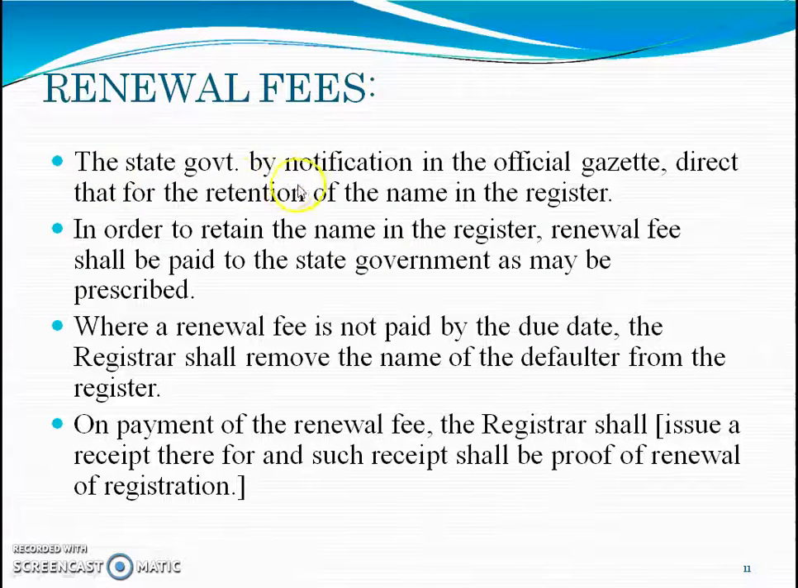Renewal fees for the registration. The state government by notification in the official gazette directs that, in order to retain the name in the register, a renewal fee shall be paid to the state government as may be prescribed. Where a renewal fee is not paid by the due date, the registrar shall remove the name of the defaulter from the register. On payment of the renewal fee, the registrar shall issue a receipt therefor, and such receipt shall be proof of renewal of registration.